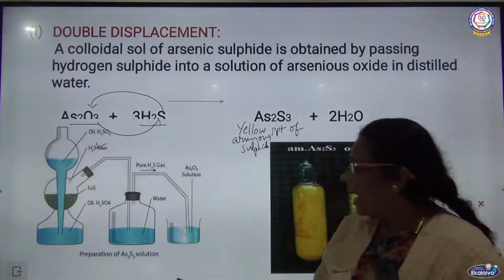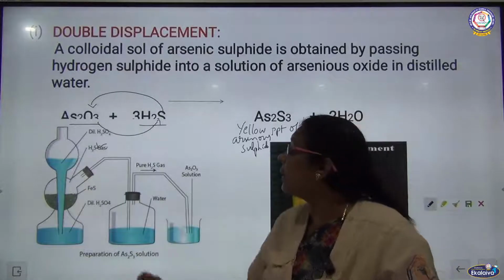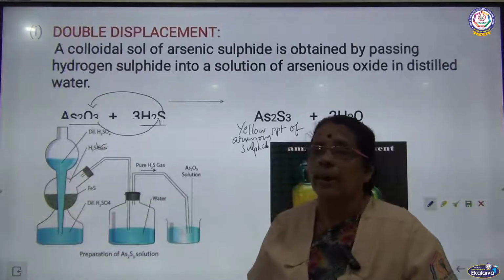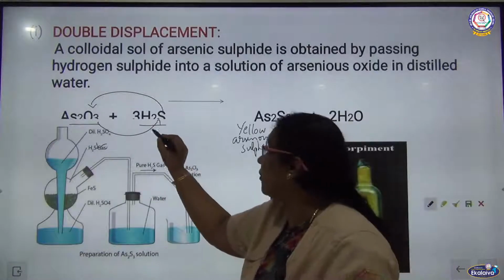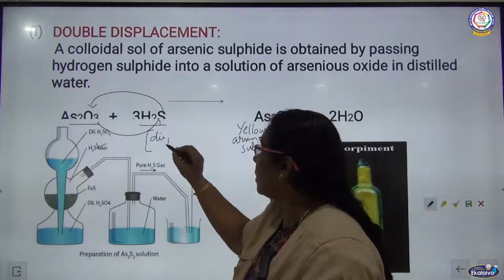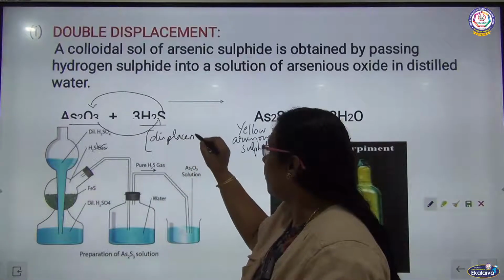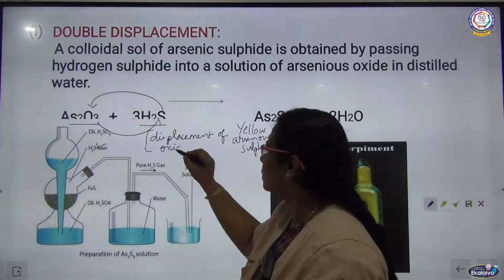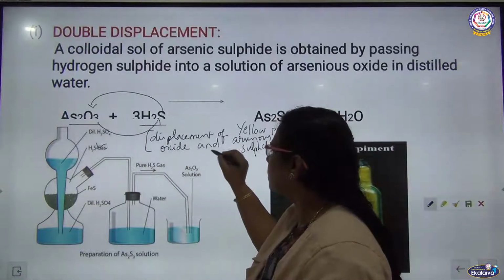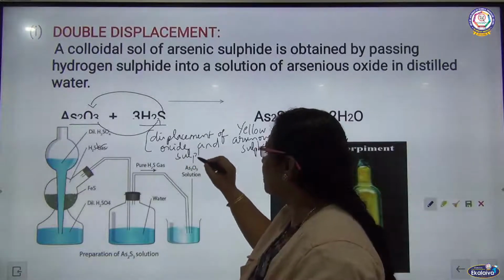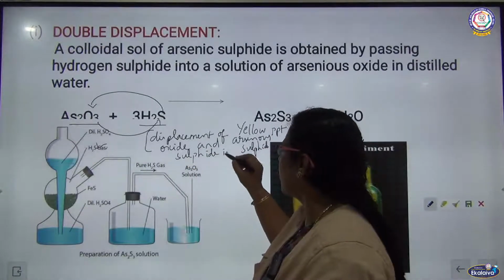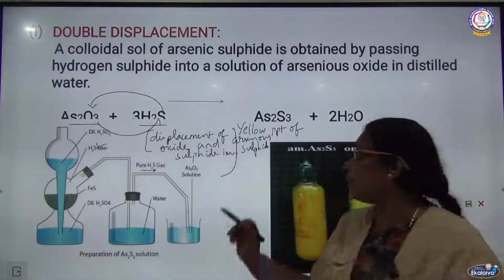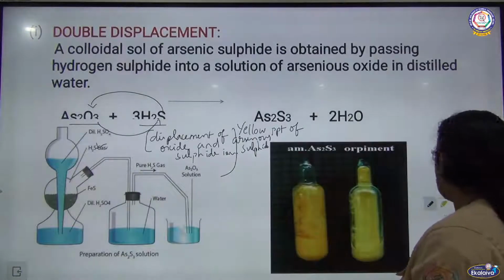So what is happening here? I am taking arsenious oxide sol in the apparatus, and hydrogen sulfide gas passes through this. There is exchange, displacement of oxide and sulfide ions in the reaction, giving rise to a yellow precipitate of arsenious sulfide with the liberation of water molecules.